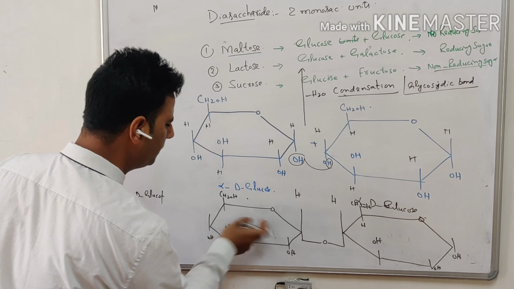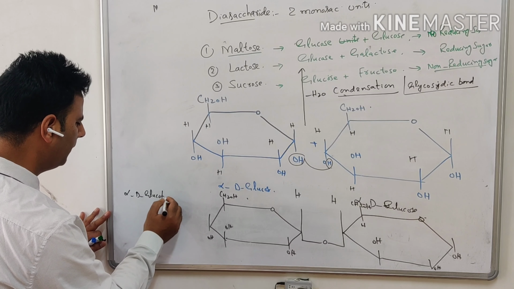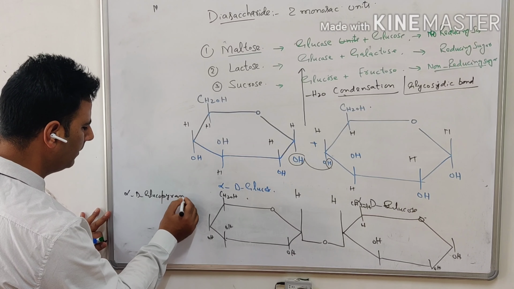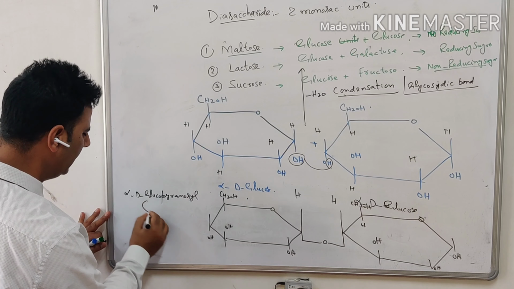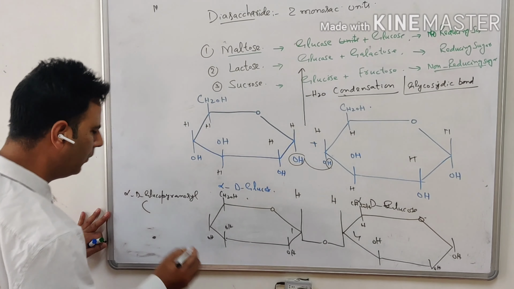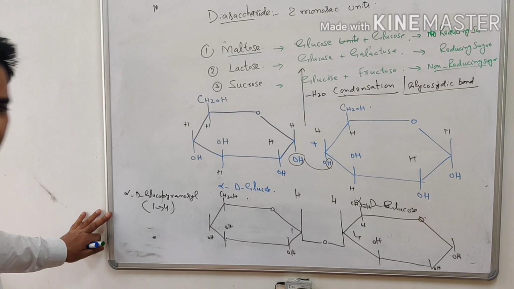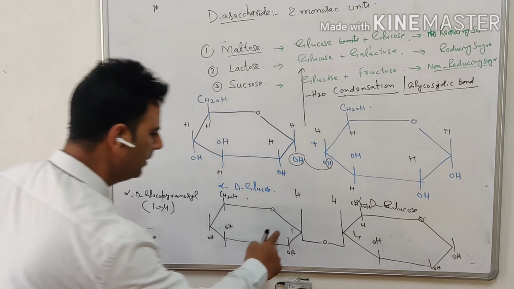In which form is the glucose? It is in the pyranose form. So I will say it is alpha-D-glucopyranosyl, and the linkage is between carbon number 1 and 4. So there is a 1→4 glycosidic linkage between this and this.